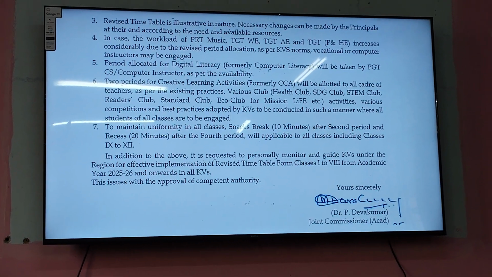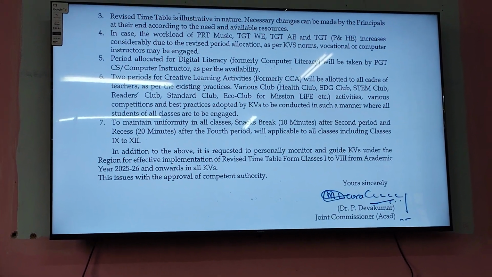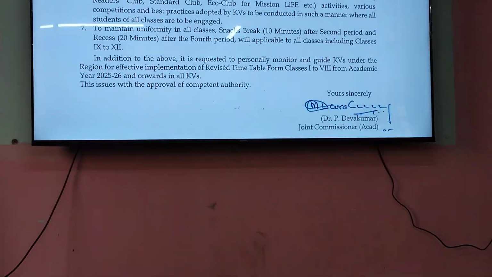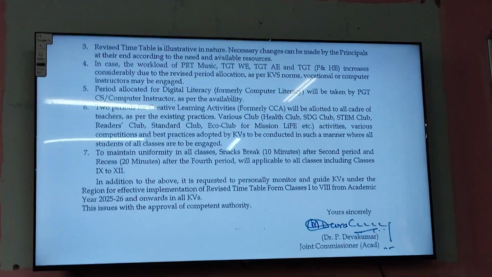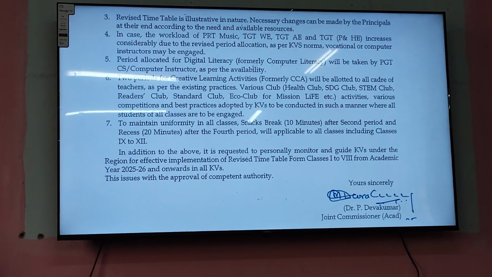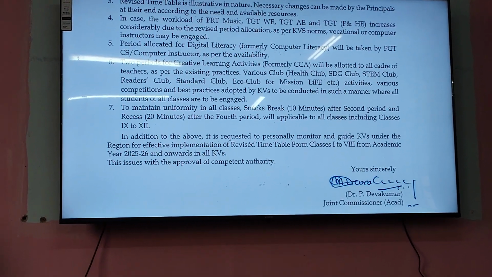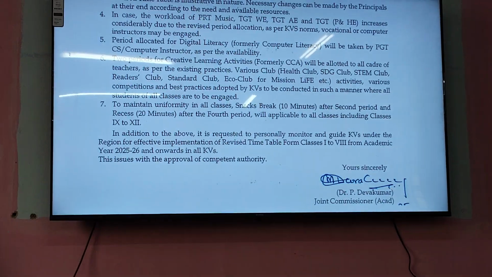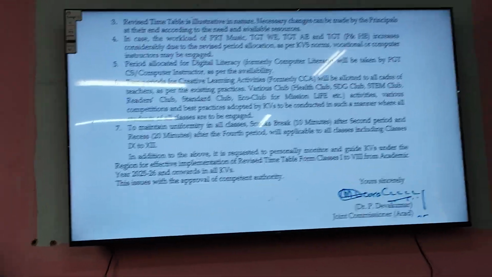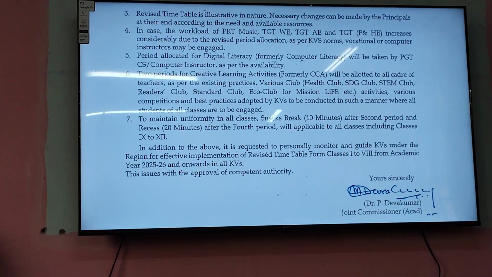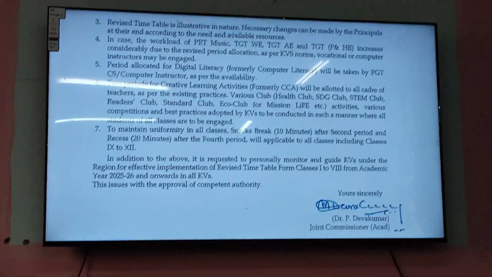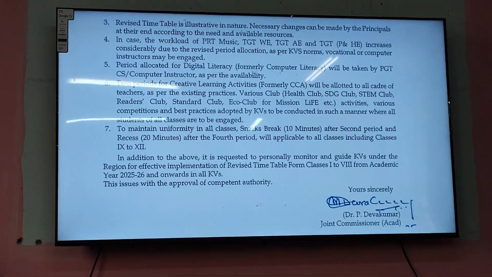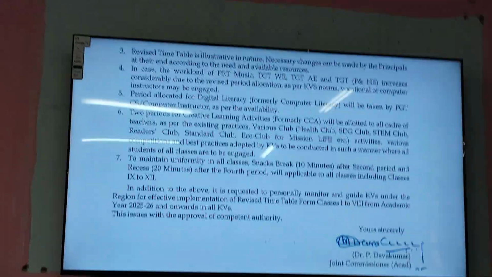Number 7: to maintain uniformity in all classes, a snacks break of 10 minutes after the second period and a recess of 20 minutes after the fourth period. Previously we had a lunch break or recess of 30 minutes; now it is reduced to 20 minutes, but a 10-minute break is added after the second period. It is also requested to personally monitor and guide the instruction to the DCs. One Google Sheet came a few days back asking whether we have followed this or not. They will keep asking from time to time, so at least we should have the proper format that they have recommended.